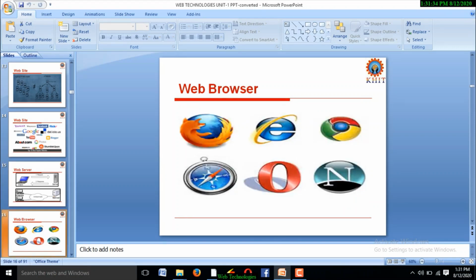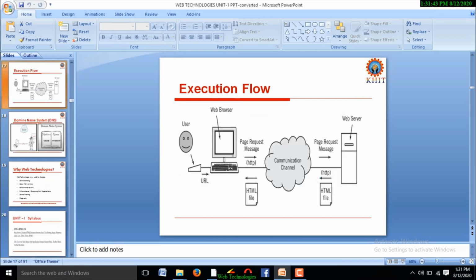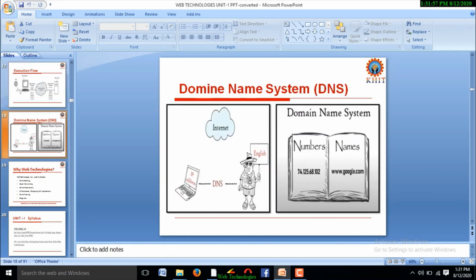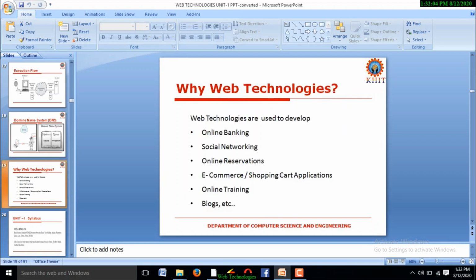What is a web browser, I covered, and what are the various types of web browsers, and who are the different vendors of web browsers, we discussed, and the complete execution flow of a web application we discussed with this slide. DNS also we discussed, domain naming system, and various application areas of web technologies we discussed.